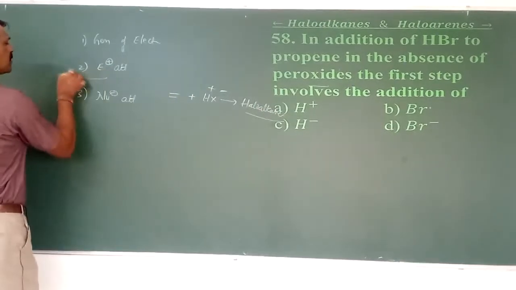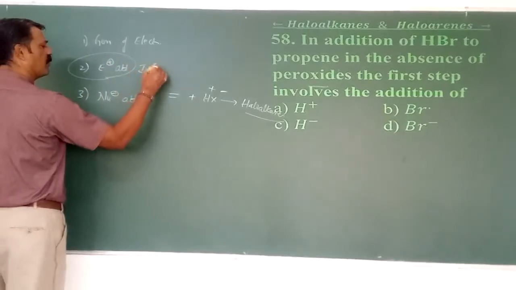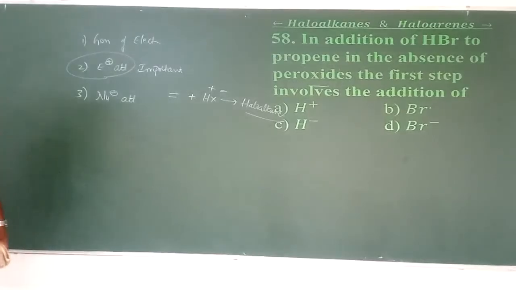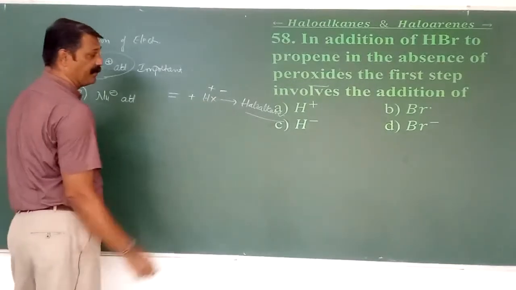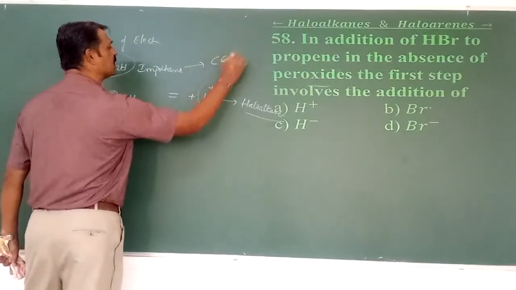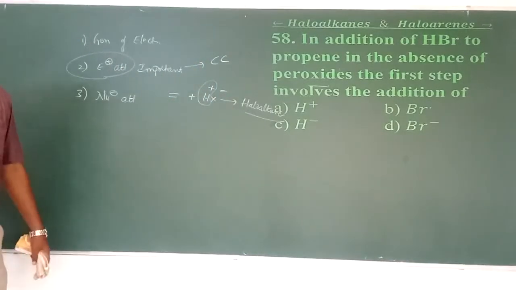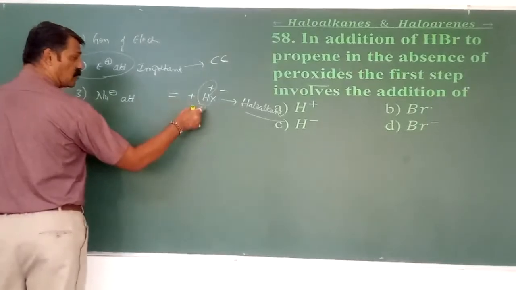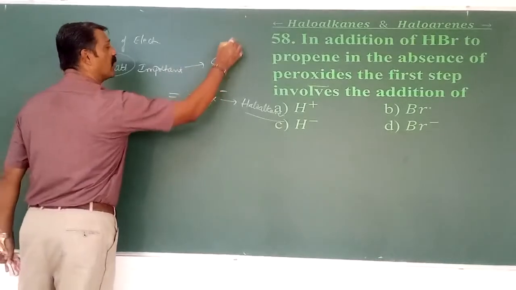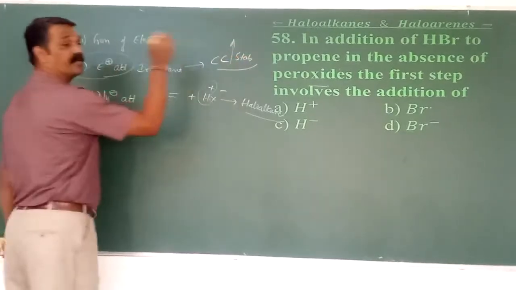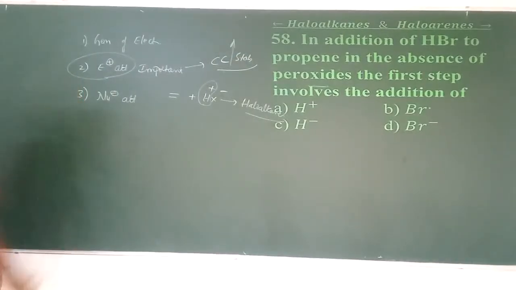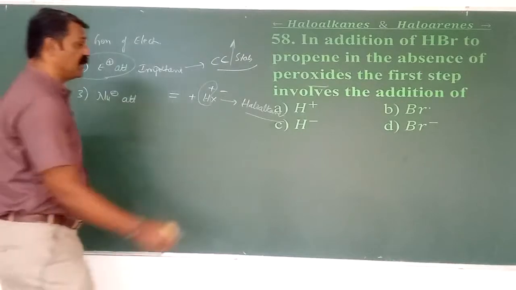The most important step is this one. Which is the electrophile in this case? This is the electrophile in case of HX or HI. It is H plus, because this forms an important carbocation. The first step involves the attack of an electrophile called H plus on the alkene molecule to form a carbocation, where we consider the more stable one. After that, the third step is the nucleophilic attack. So in this case, even in the absence of a peroxide, it is H plus.